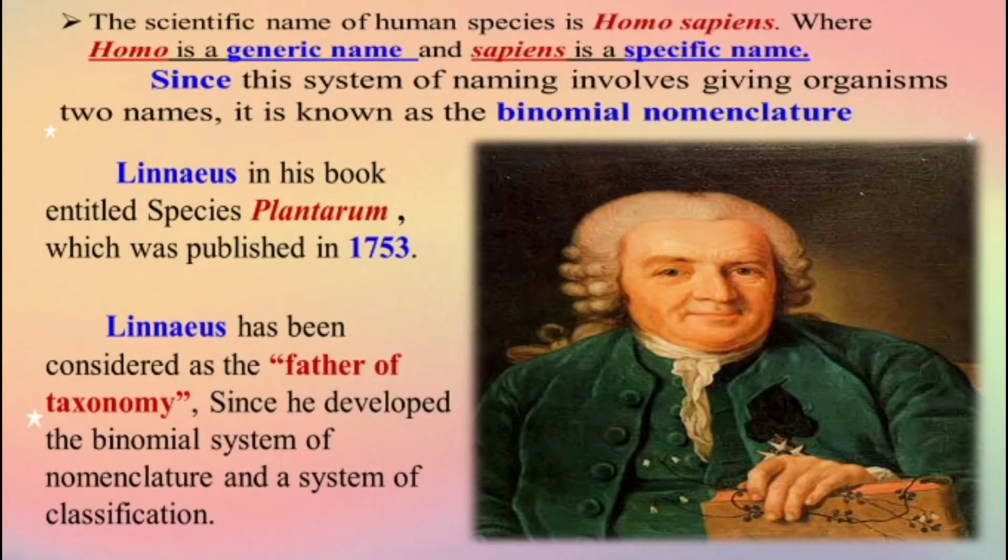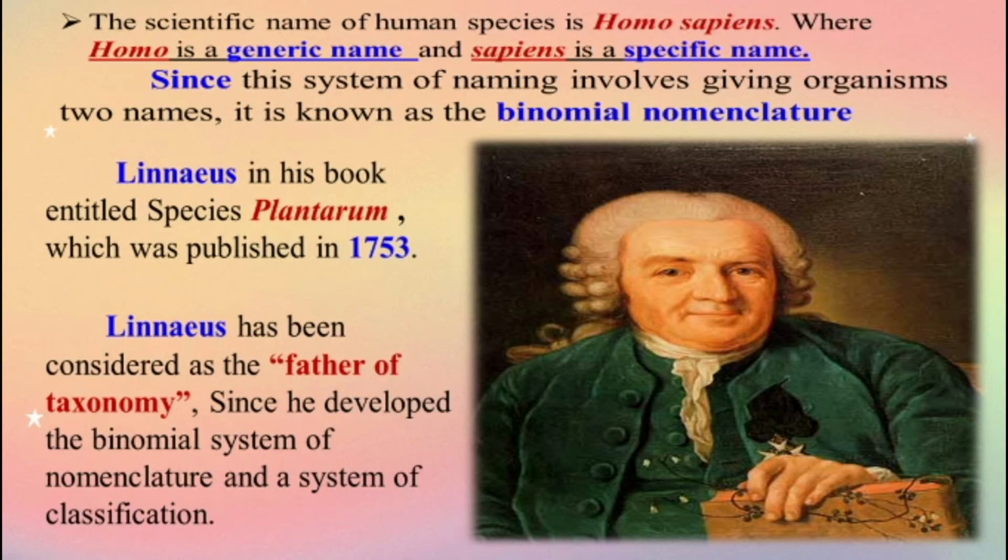The scientific name of the human species is Homo sapiens. Here, Homo is the generic or genus name and sapiens is the specific name or species name. Since this naming involves giving organisms two names, it is known as binomial nomenclature.